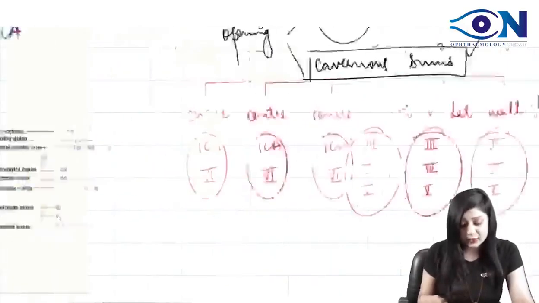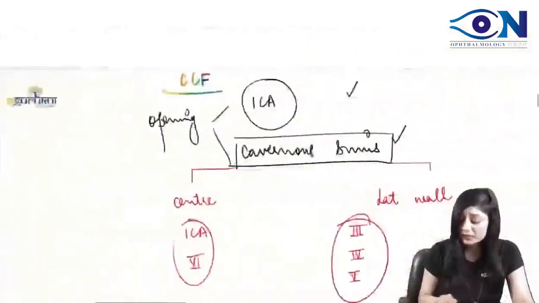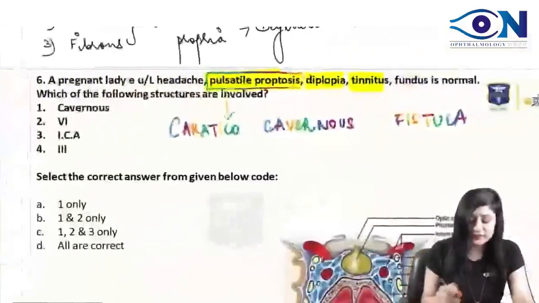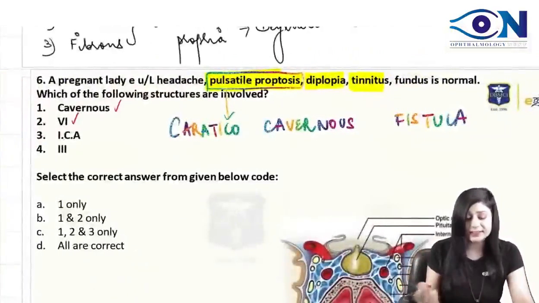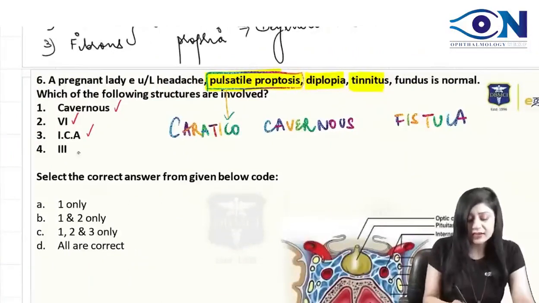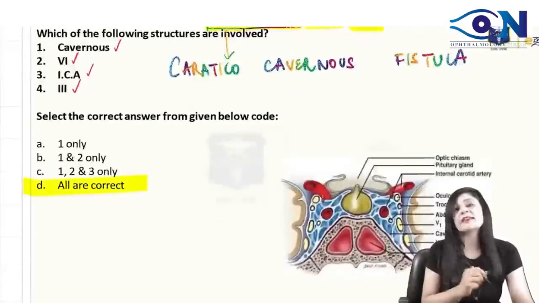Now, if you look at the question, they have said cavernous sinus, obviously it is involved. The 6th nerve is in the center of the cavernous sinus, the internal carotid artery yes, and the 3rd nerve is in the lateral wall. So obviously all the options are correct.